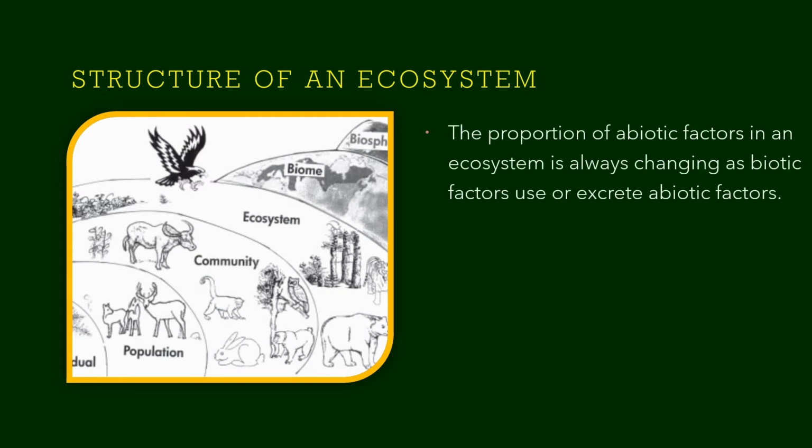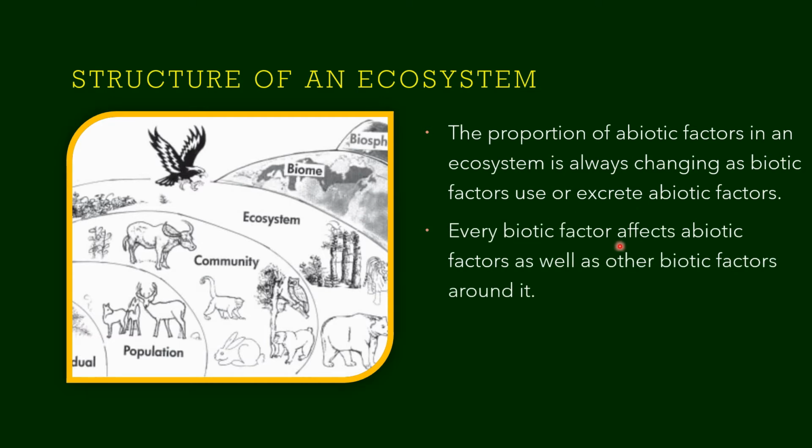The proportion of abiotic factors in an ecosystem is always changing as the biotic factors use them or excrete them. Every biotic factor affects abiotic factors as well as other biotic factors around it. So it is vice versa also. That is, every biotic factor affects abiotic factors as well.